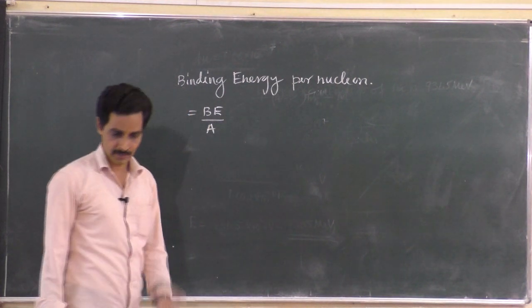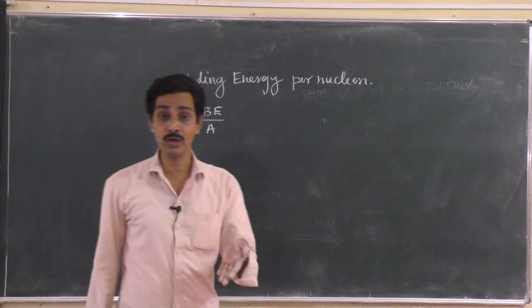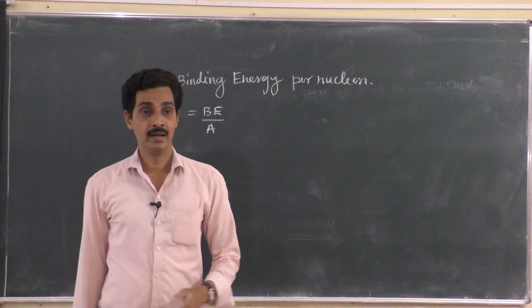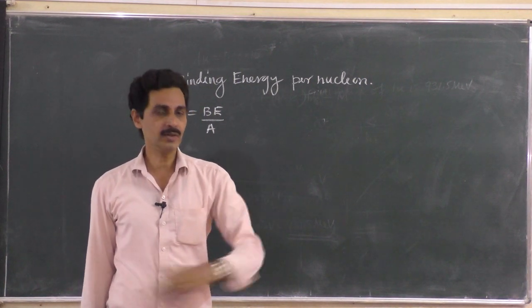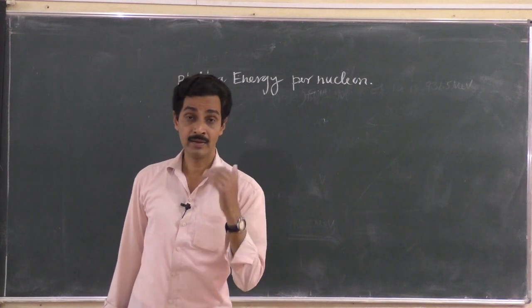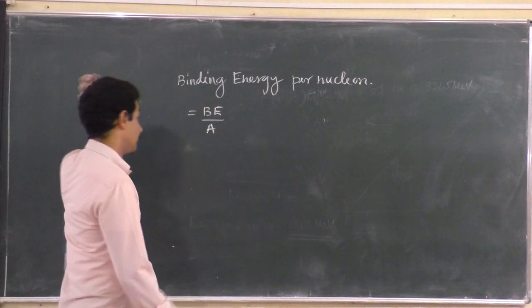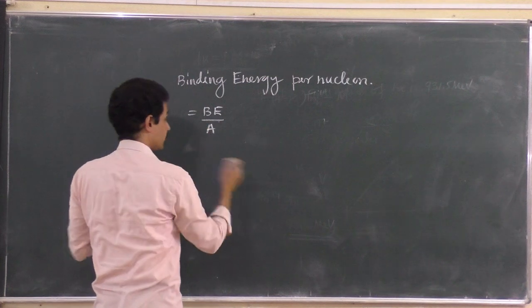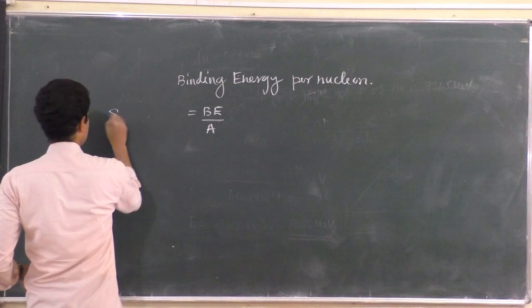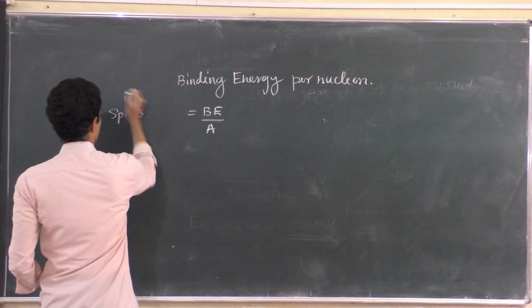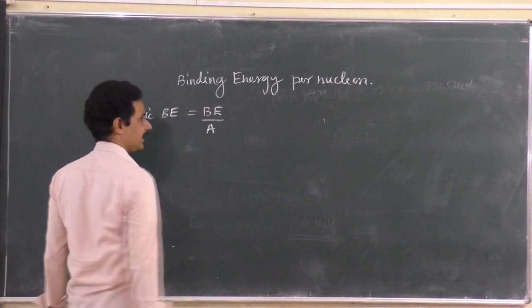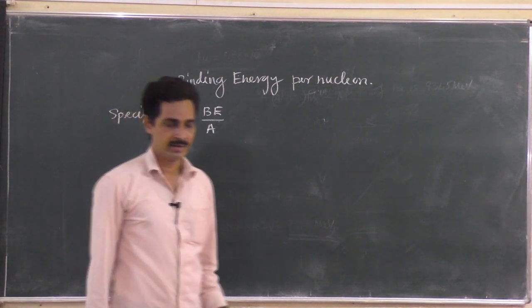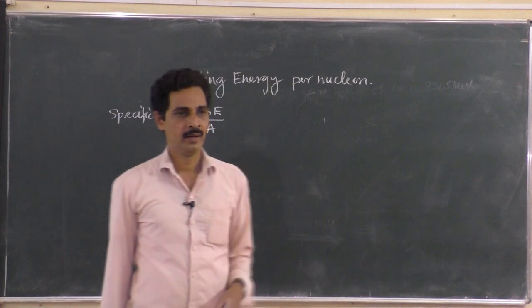Why the mass number? Because there are a number of nucleons, protons and neutrons, inside the nucleus. Share it among all, then see whether it is very strong or not. So it is binding energy divided by mass number, and there is one more name for this: specific binding energy. Okay, I'll write this in full. Specific binding energy is binding energy per nucleon.